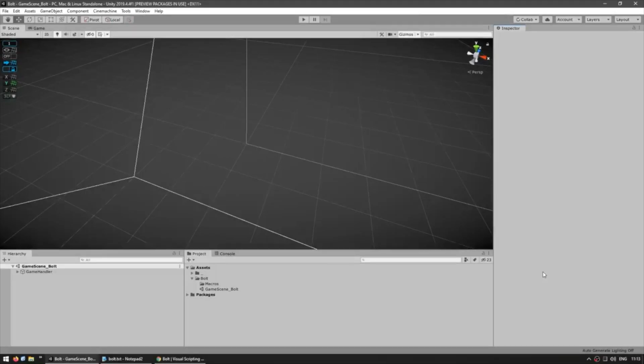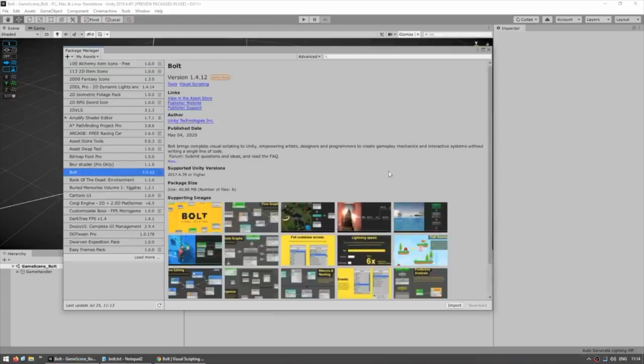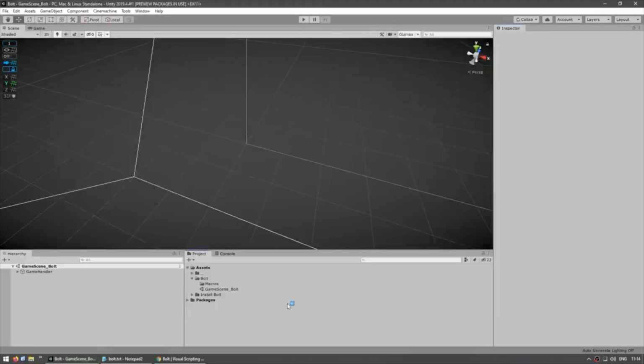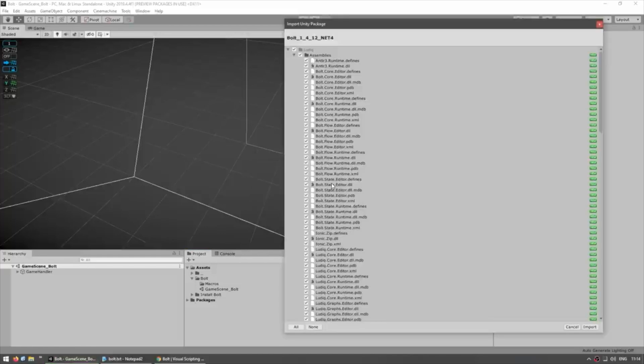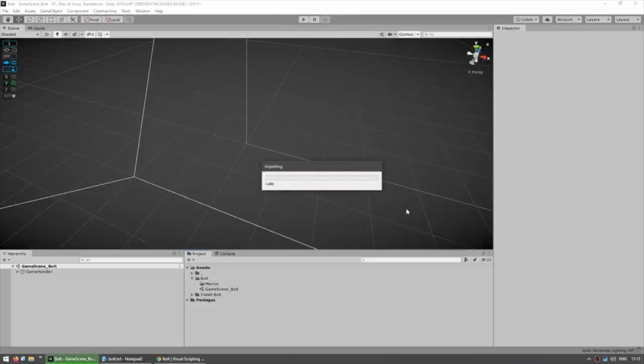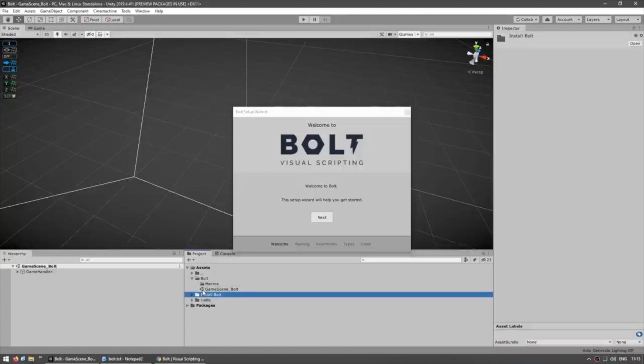Okay, so Bolt is extremely easy to install and get started. First you go to the asset store and just search for Bolt and you'll find it. It's completely free, so just add to your assets and then click the button to open in Unity. When you do, it opens up the package manager. And down here you can see a button to download, so click on that and then click on import. So right away this only imports a few files, and as soon as it's done, go up here into tools and click on install Bolt. So it asks you a question and just click on import. And yep, now it imports all of the actual files. If you want, you can go ahead and just delete the install Bolt folder.